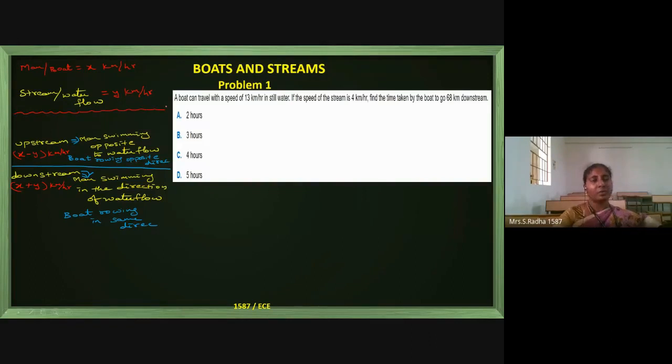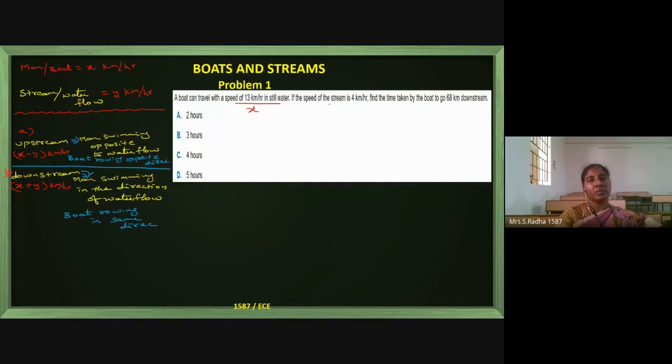Now I am going with the first problem. Only the first problem we will complete. A boat can travel with a speed of 13 km per hour in still water. Still water means there is no speed of the water, it is stagnant water. It is not upstream, it is not downstream, which means this is the value of x, the individual capacity of the boat.